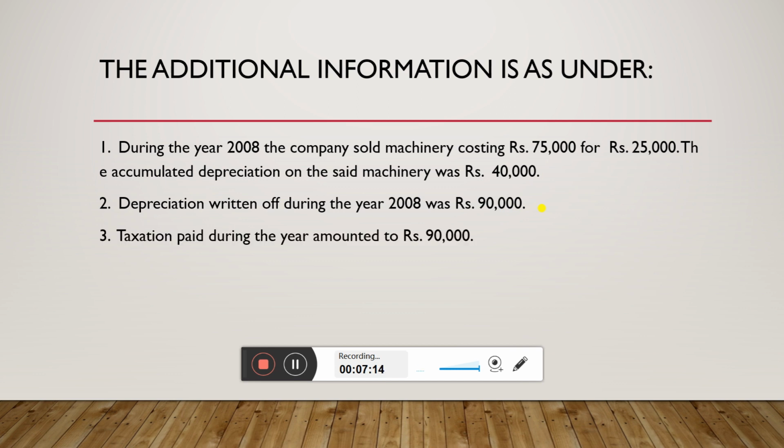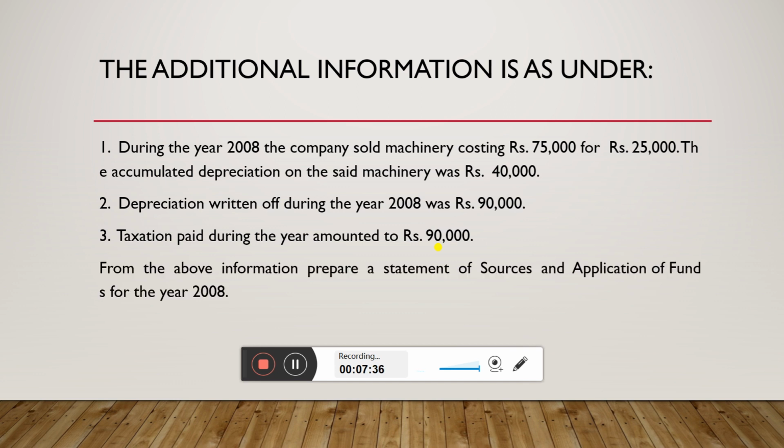Taxation paid during the year amounted to rupees 90,000. This will be taken in the working note called provision for taxation. Let's factor this in the provision for taxation in order to find out whether we get loss or profit from the particular account. From the above information, prepare a statement of sources and application of fund for the year 2008.